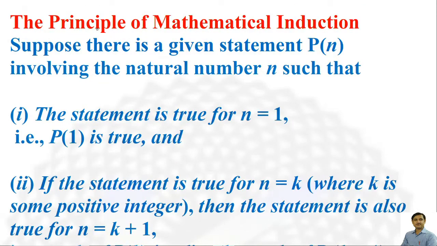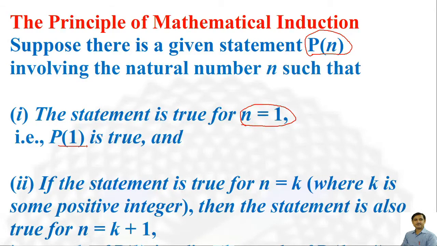Now, the principle of mathematical induction. Suppose there is a given statement P(n) involving the natural number n such that, first, the statement is true for n equal to 1. It means if we substitute n equal to 1 in the statement, the first term, P(1), is true.